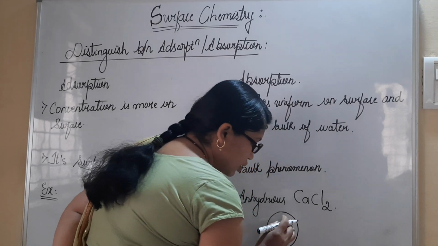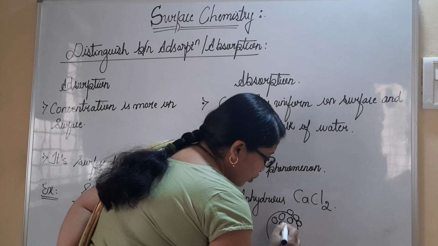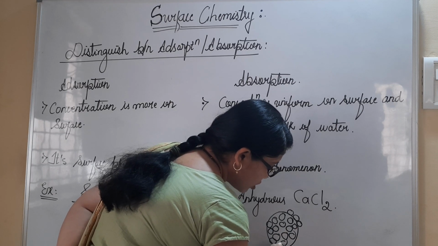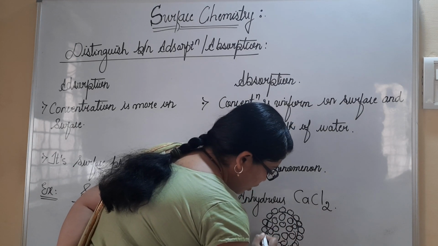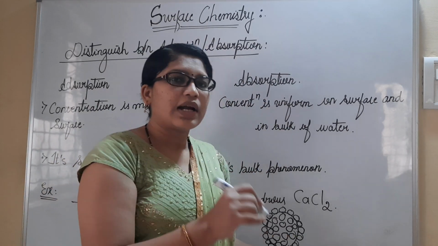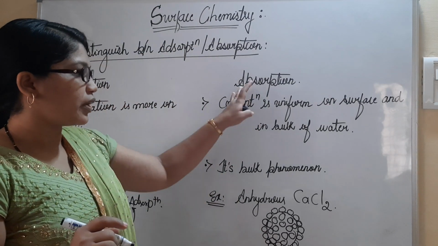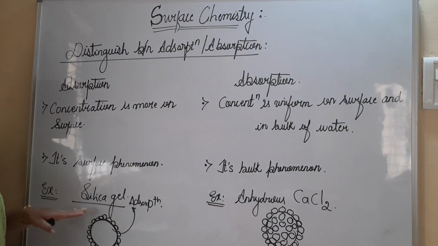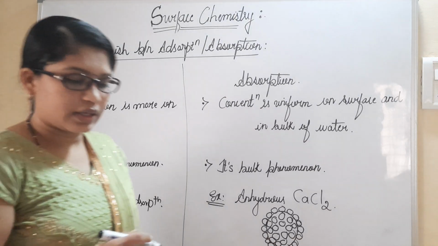So this is the adsorbent molecule on which adsorbates will come and adhere. The water molecules also pass inside the core. And this process shows a bulk phenomenon, in the sense of uniform distribution of adsorbate molecules inside the core of the adsorbent. So the example we can consider for absorption is anhydrous calcium chloride. The example for the adsorption process is silica gel. Please do take note of these two differences and let us move to the next.